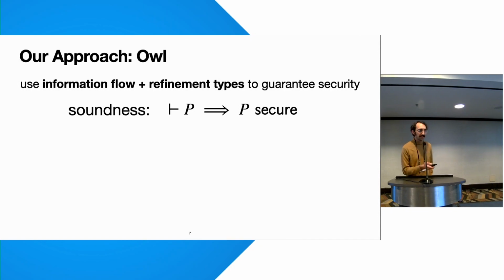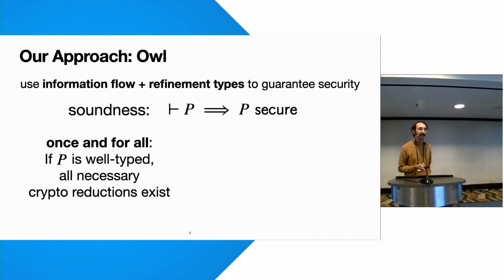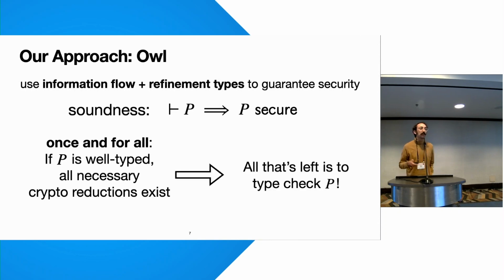The way we achieve soundness here is we do a type systems proof. We prove once and for all that if your protocol is well typed, all of the necessary crypto reductions exist, and therefore the protocol is secure. And once we've done this one-time proof effort, you can reuse it for many different protocols with type checking, which is much easier than a whole security proof.